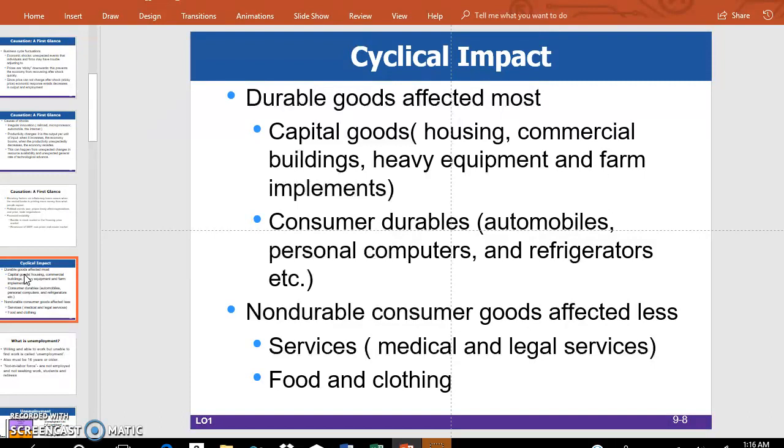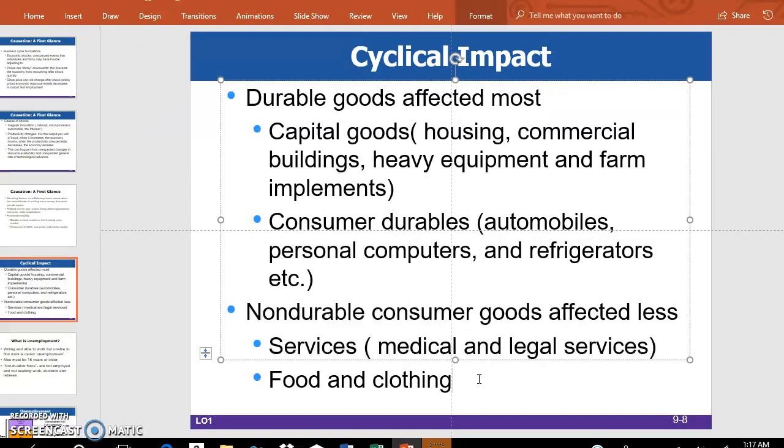On the other hand, non-durable consumer goods are affected less, right? Services, medical and legal services, these are non-durable, so you need them often, right? Food and clothing, you need them often. You need to do grocery shopping every week. Vegetables and food items are like perishable goods. They will not remain in good condition for a long time. So we have to consume quickly, we run out quickly, and then we have to buy again, right?